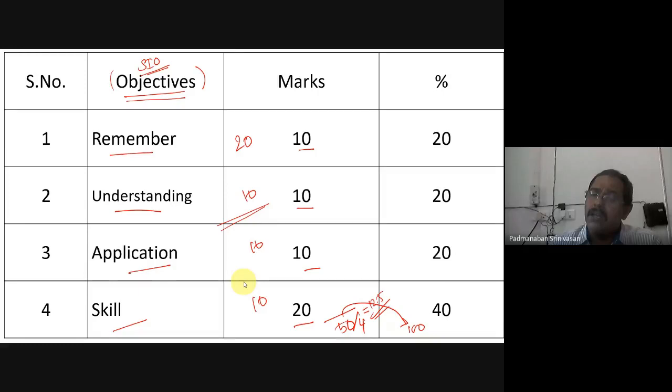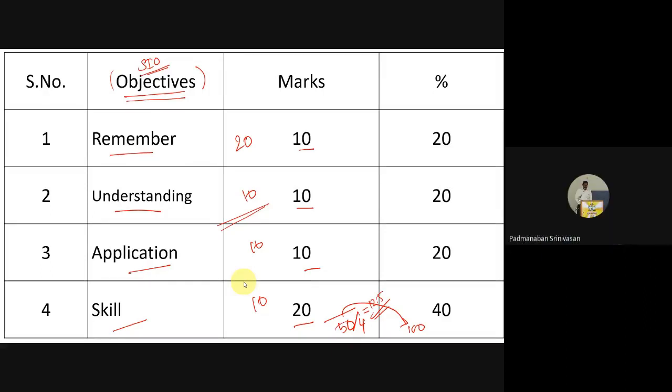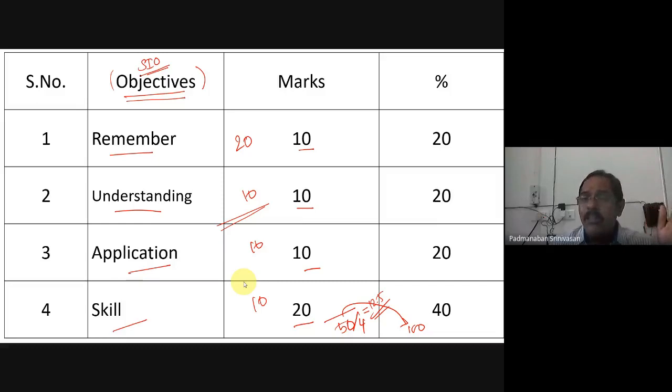See, we are not testing the students' ability only. It's not that we are going to fail them. See, I already said from the beginning, in assessment of learning itself, assessment tells us where we stand. It tells us how much we have understood. It is not that we have to compare A with B, B with C also. And it is not that we have to fail this fellow. That is not the aim. And also, if you want to have a developed nation, you have to test them in application and skill.